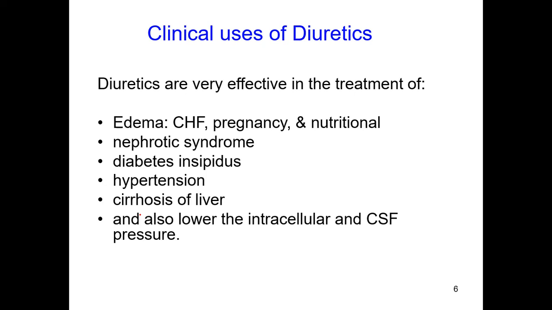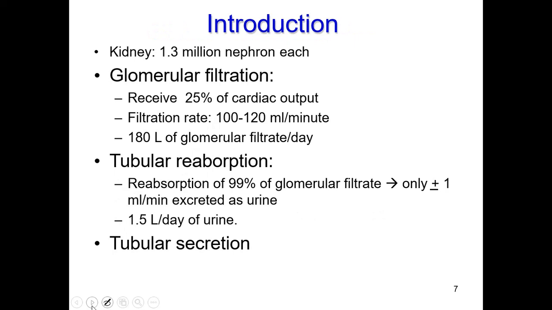torsemide. Mannitol and glycerol can also be used for reducing intracranial pressure, that is CSF pressure. During trauma and other conditions, CSF pressure will be increased. To reduce that, mannitol and glycerol can be used to reduce the intracranial pressure.